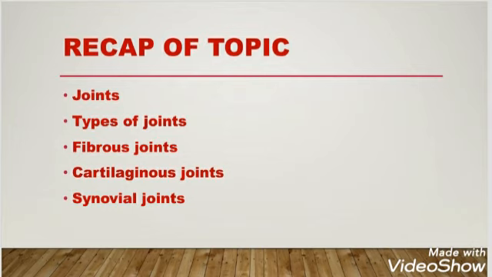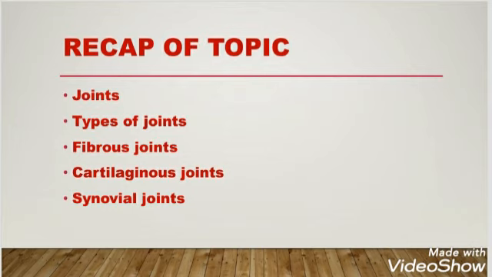And number 2 is the cartilaginous joints. These have cartilage between the two bones and no joint cavity, and allow slight movement. Examples are the costal cartilage between the ribs and sternum, and pubic symphysis and the intervertebral disc. And last is the synovial joints.